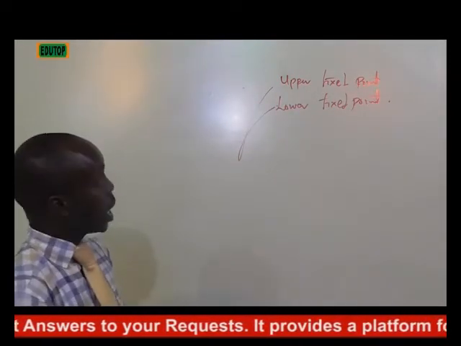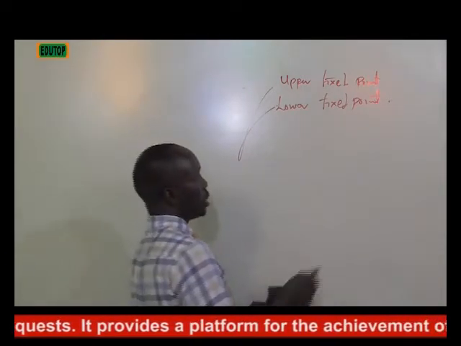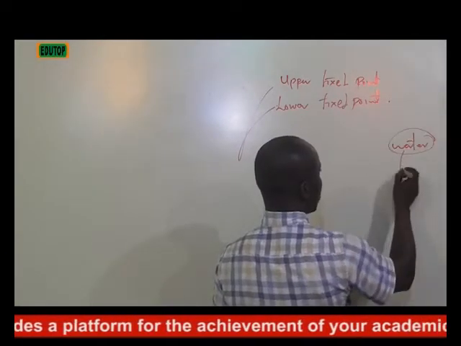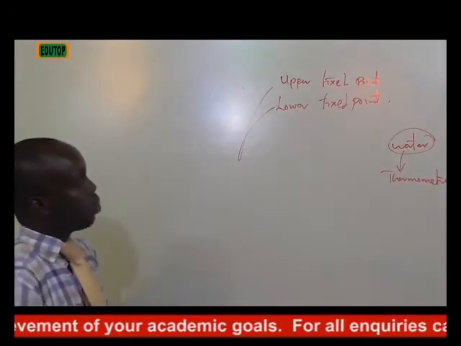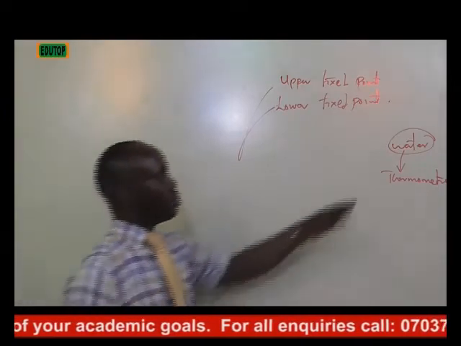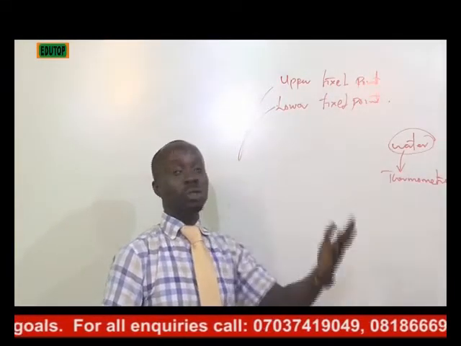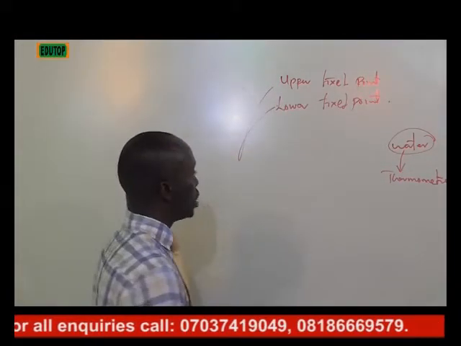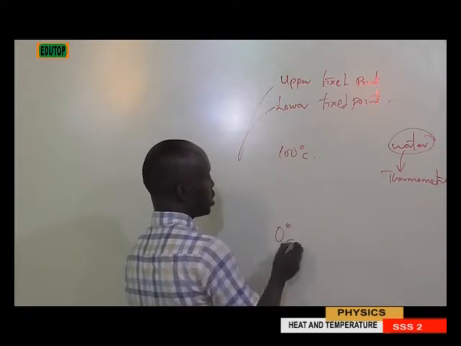What do we mean? Let's look at water as a case study with respect to your thermometer. Now, if you are asked, what is the freezing point, what is the boiling point of water? That's a kindergarten question. They ask you, what's the boiling point of water? You say it's 100 degrees Celsius. Right? Now, what is the freezing point of water? You say it's 0 degrees Celsius.